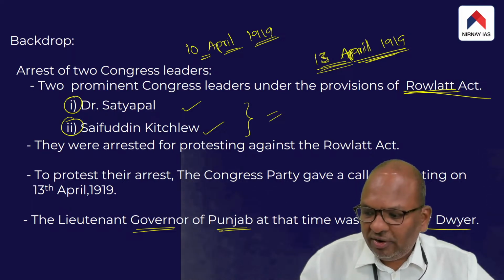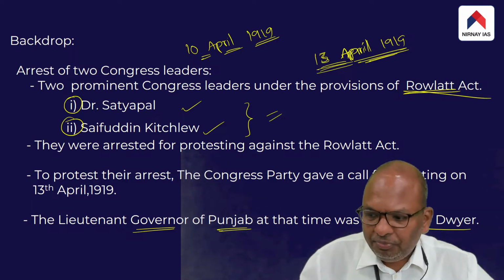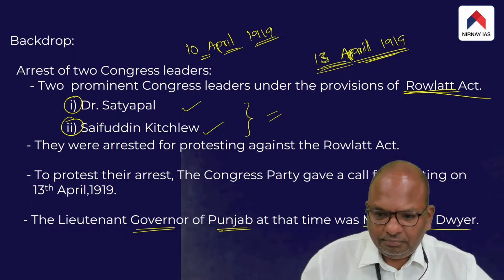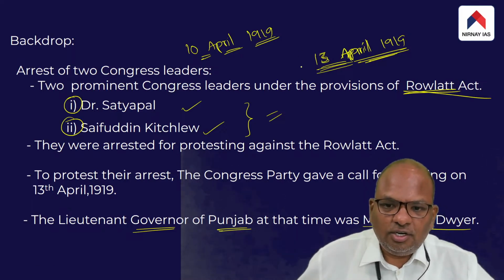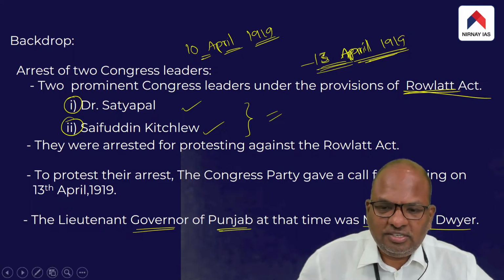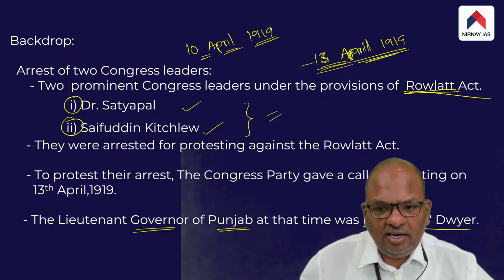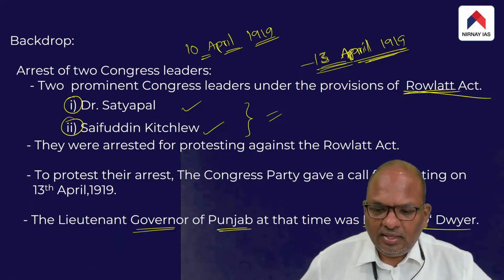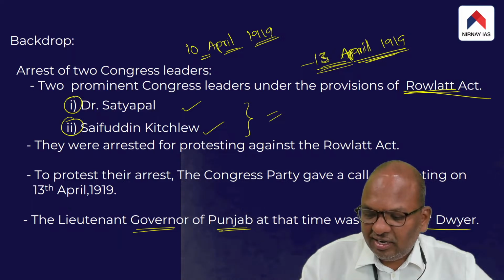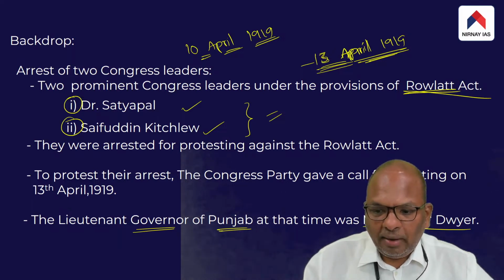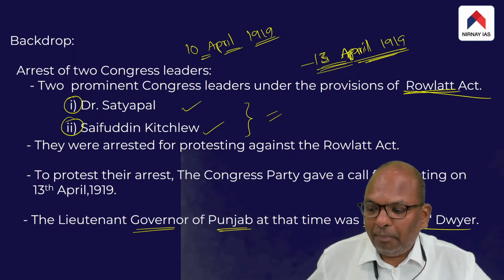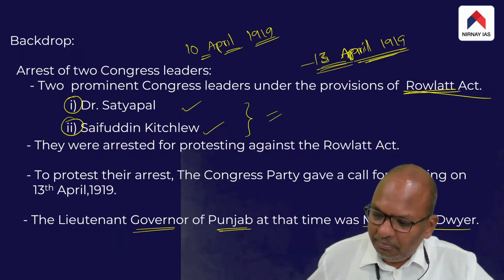The Congress party decided to organize the protest meeting on 13th April, but the British Lieutenant Governor Michael O'Dwyer refused to give permission to organize the meeting.